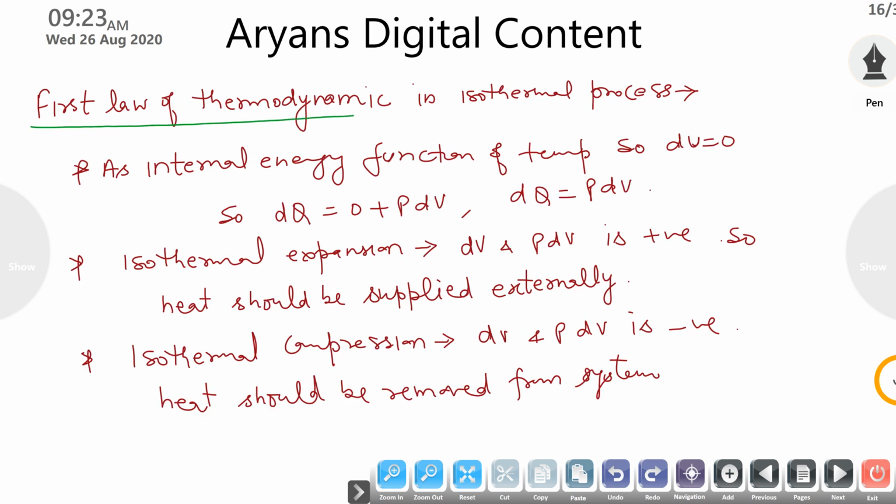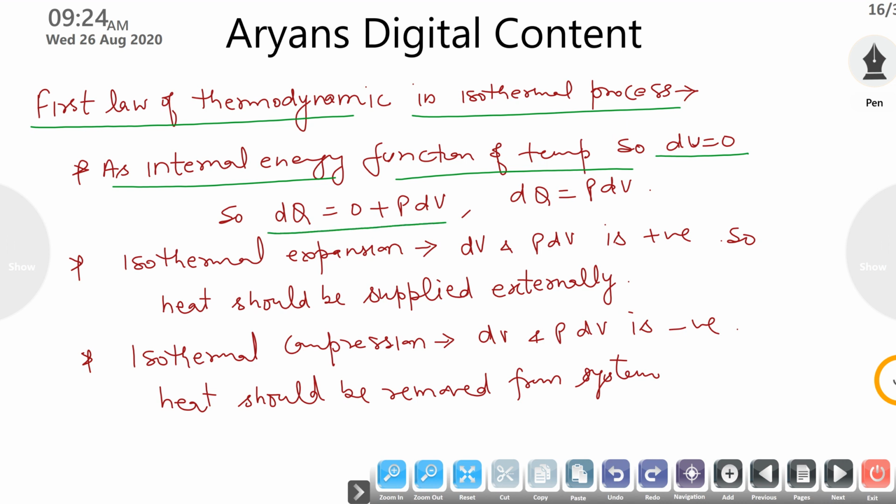Now, the first law of thermodynamics in the isothermal process. Internal energy is a function of temperature. If temperature is constant, then internal energy will not change, so dU = 0. So your first law of thermodynamics will become dQ = P dV, because temperature is not changing, so internal energy change is 0.